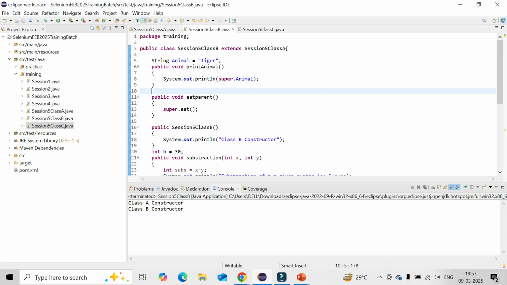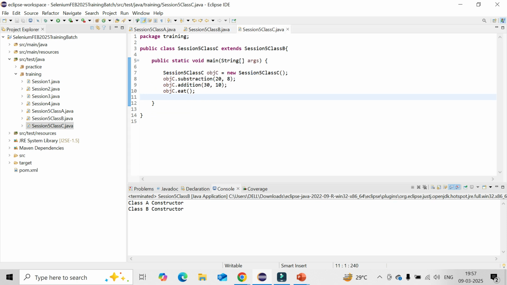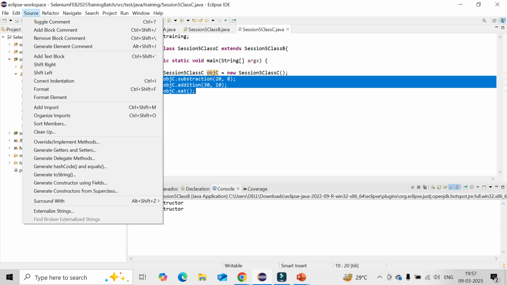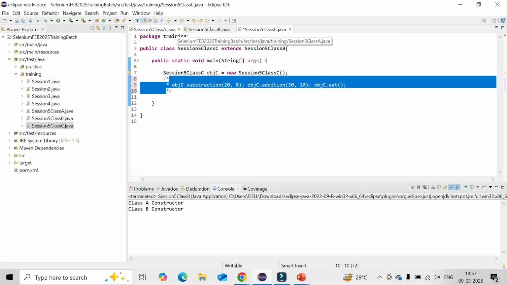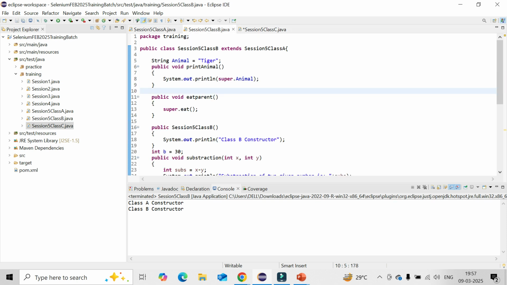So if you go to class C directly and create an object of class C, automatically the constructors will be called for both. Yes, because for class C, forget about class A. Class C will always refer to class B. Whatever is decided in class B, it will work in that way.